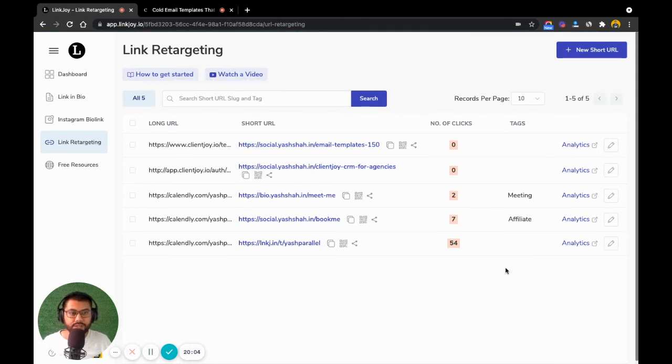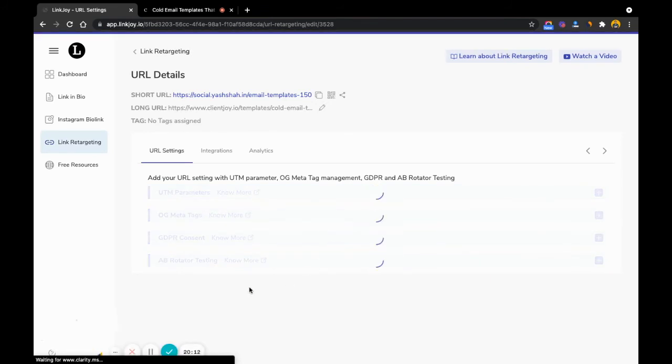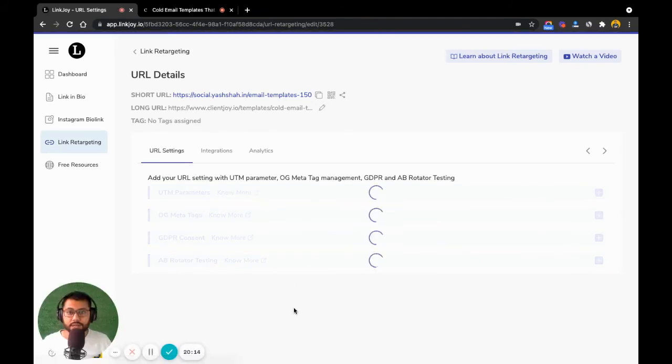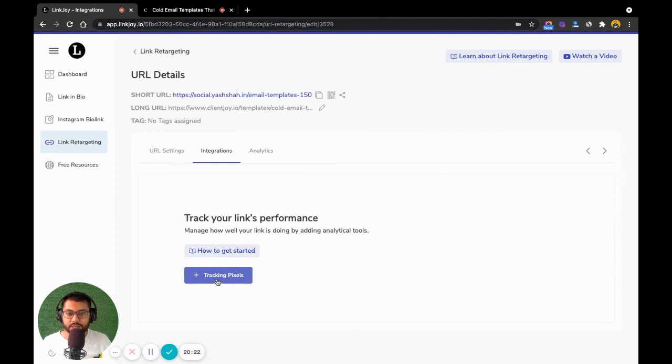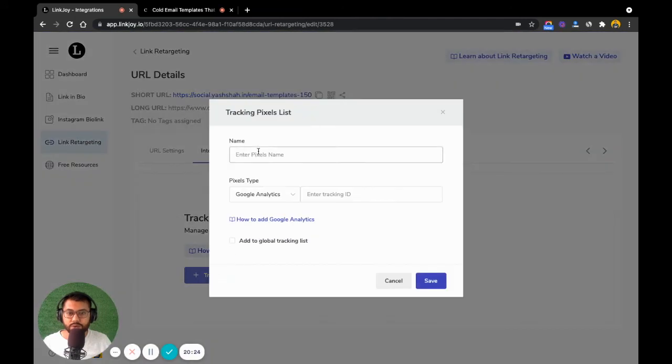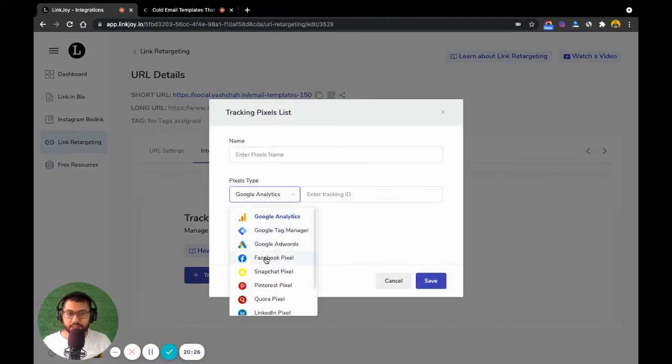However, one of the other interesting things that you can do is just hit edit and go into the detailed view of that particular URL, and what you can do is integrate this with your pixel, right?